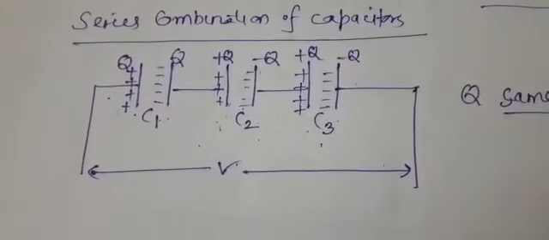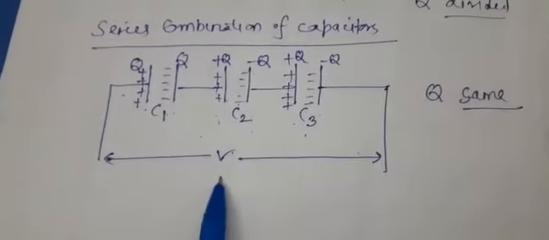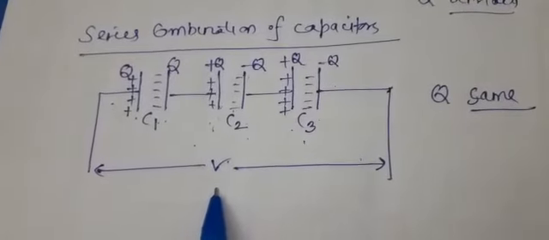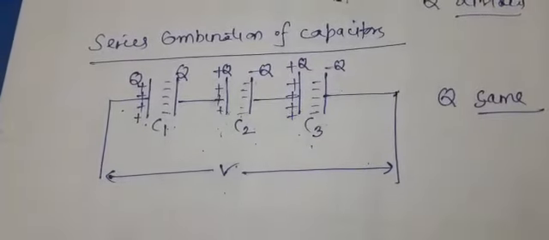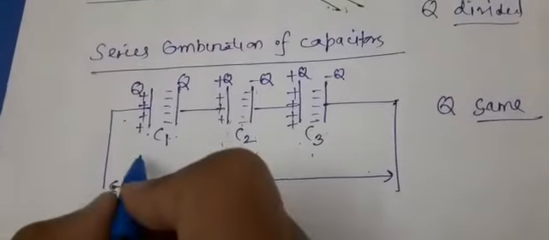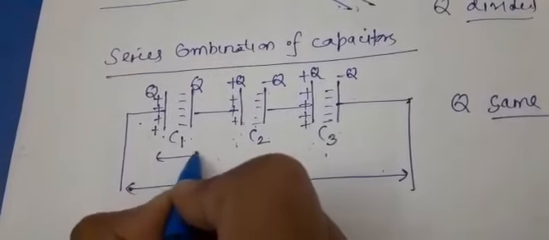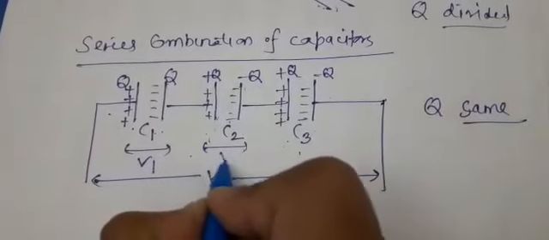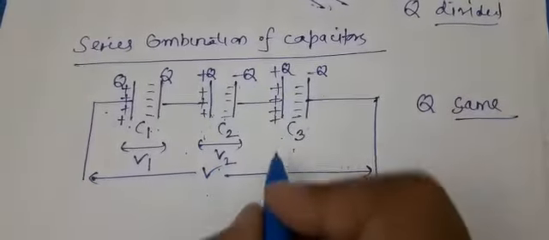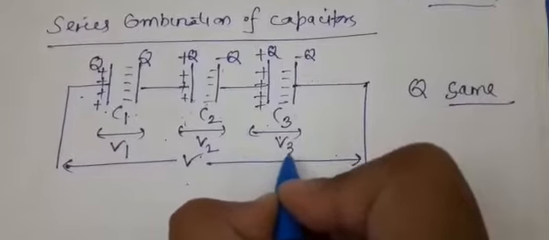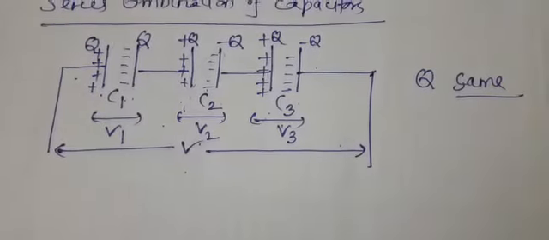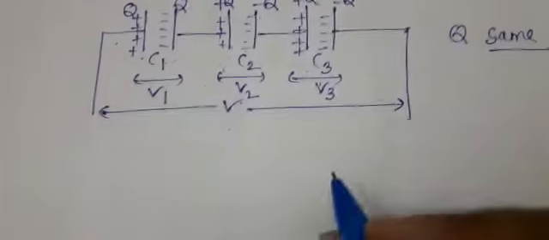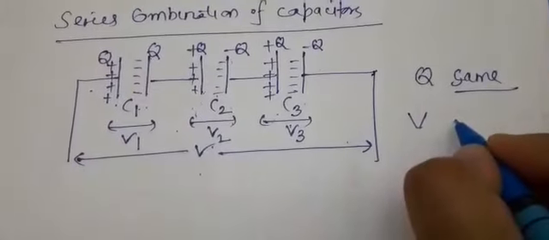So now here V is the potential difference applied by certain source. Q is a charge that will remain the same. Let V1 be the potential difference for C1, V2 the potential difference for C2, and V3 the potential difference for C3. And it means potential gets divided.